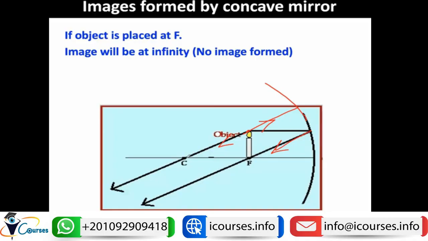So what is happening now, and what will be the character of the image? There will be no image formed because the reflected rays will be parallel to each other. Whether it is the one passing through the focus or the one passing through the center of curvature, both of them are parallel together. So it can be said that no image is formed, or the image is at infinity. If we place the object at F, then the image will be at infinity.